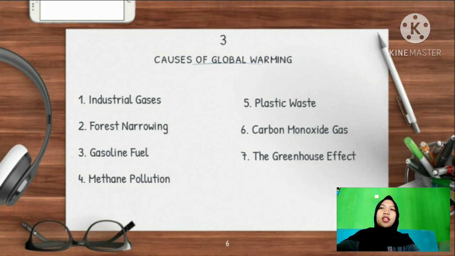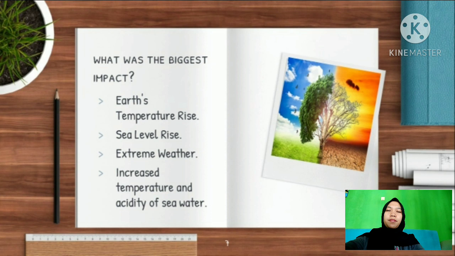The seventh is the greenhouse effect. The greenhouse effect could be the cause of global warming. This is due to the trap effect on heat reflection to the Earth's surface, mainly trapped by gas in the atmosphere layer. The next material is the impact of global warming. The first is Earth temperature rise. The first impact of global warming is the increase of Earth temperature.